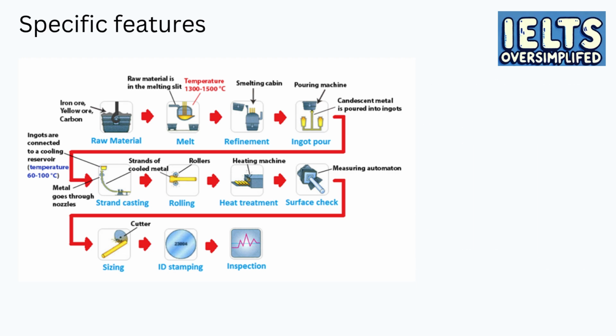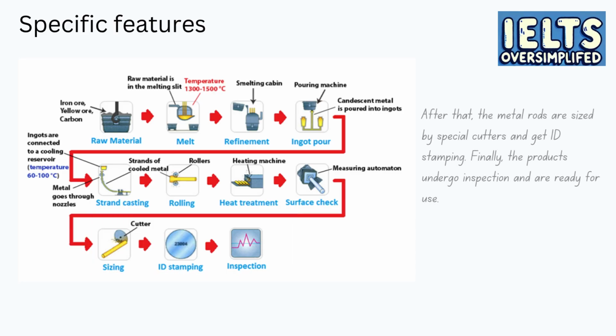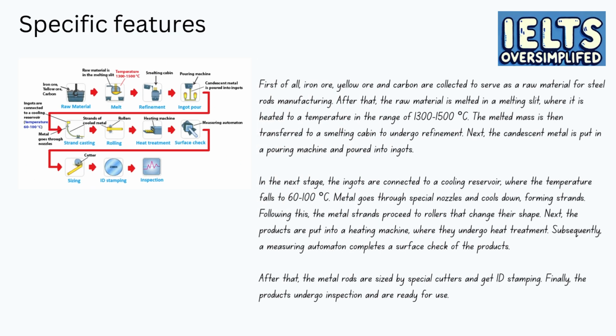And now only the last 3 stages are left for our third paragraph. This is how I describe them. After that, the metal rods are sized by special cutters and get ID stamping. Finally, the products undergo inspection and are ready for use. Congratulations! We have described all 11 stages of our process, and that's all with our specific features. You can take a look at the 3 paragraphs of specific features on the right.